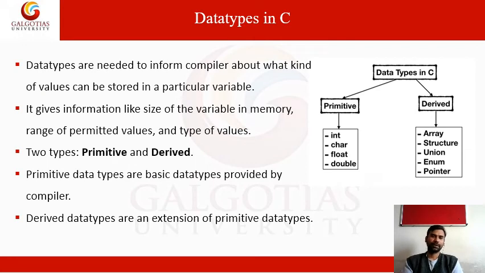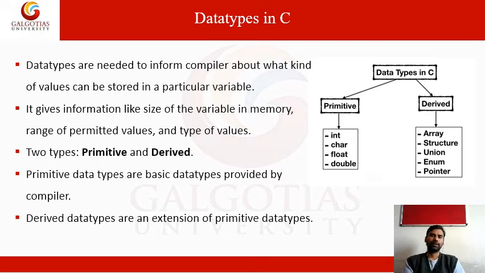Now data types. In C, data types are classified into two types: primitive data types and derived data types. Primitive data types are integer, character, floating point value, and double value.